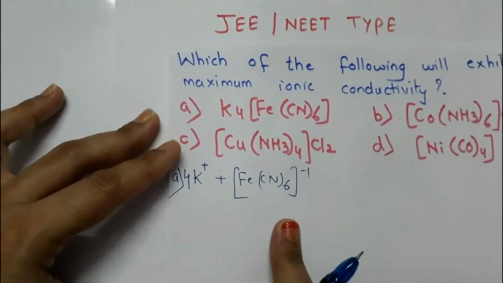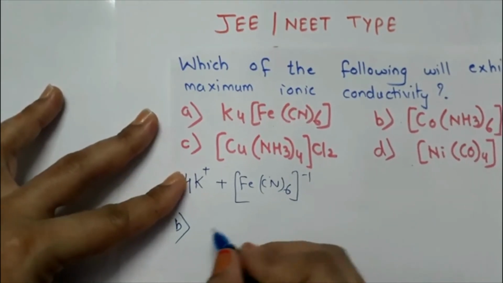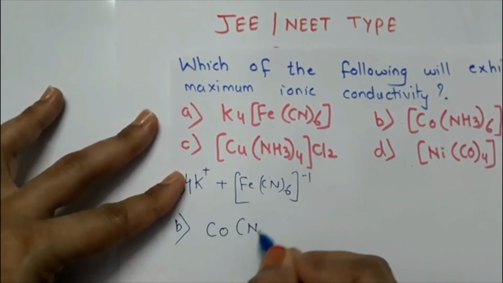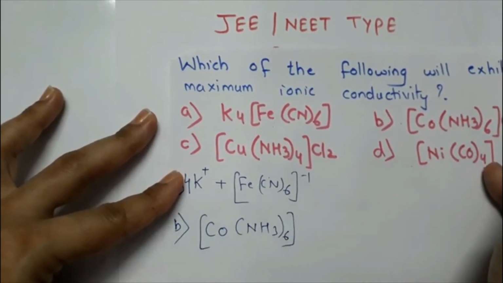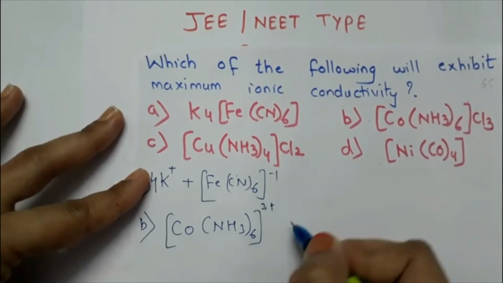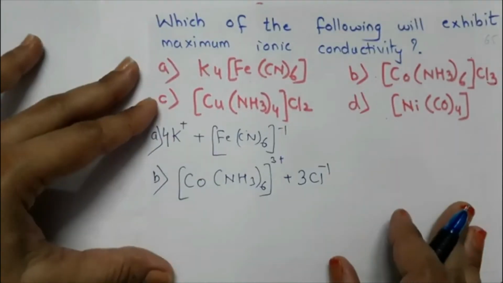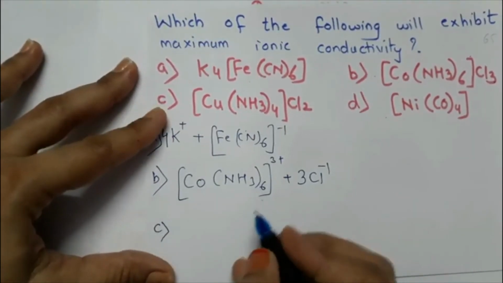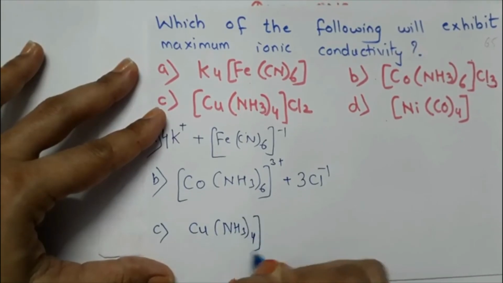Understood? Now in the next case, the second, we have [Co(NH3)6]Cl3. This 3 charge will come here, so [Co(NH3)6]3+ plus 3Cl-. Similarly for C also, it is [Cu(NH3)4]Cl2.